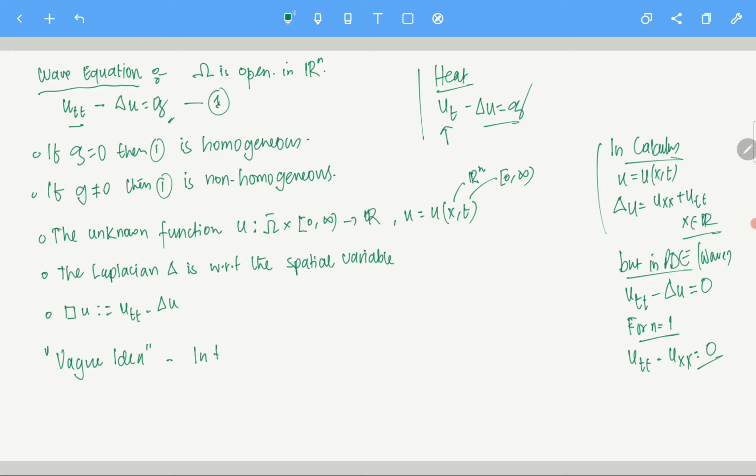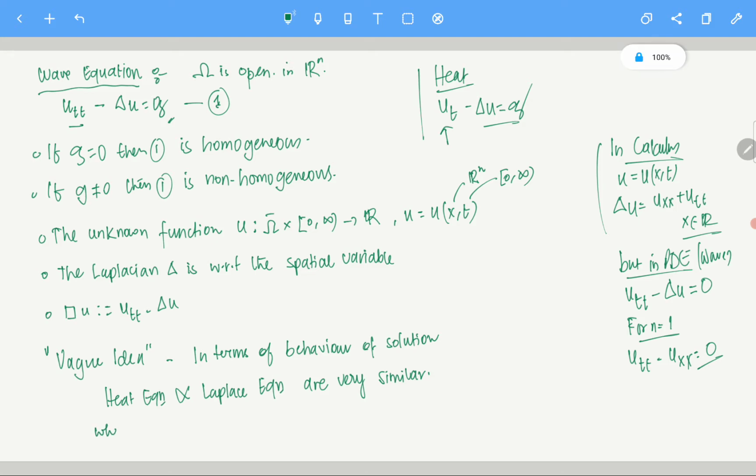So, in terms of behavior of solution, heat equation and Laplace equation are very similar, whereas wave equation has a very different attitude from Laplace and heat.